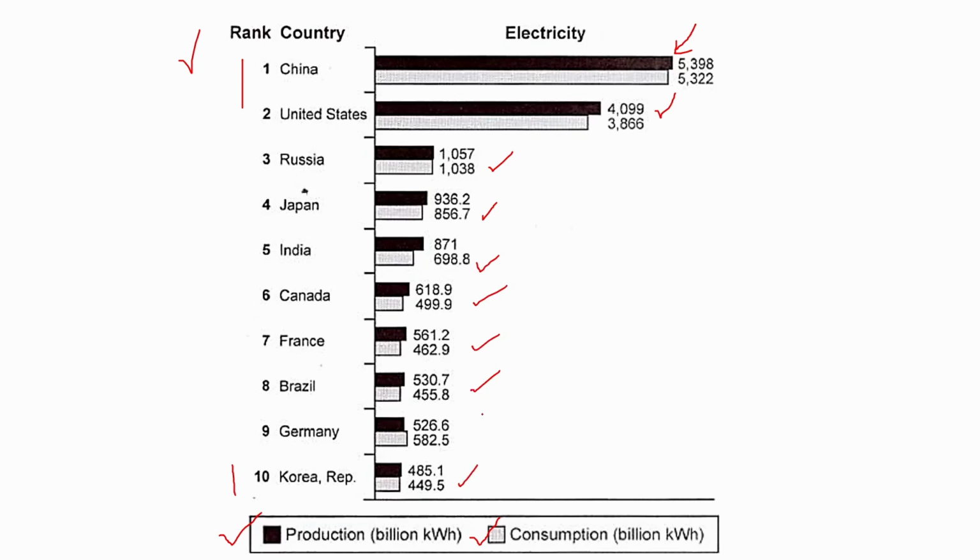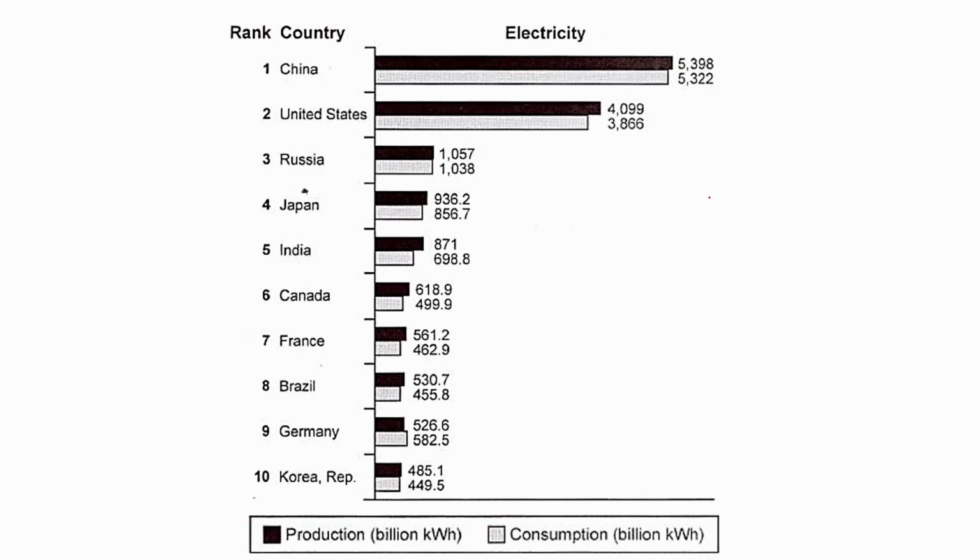So the only country that has more consumption than production is Germany. So this is something that stands out and we can mention in the overview and also in our body paragraphs. And also Russia, if you look at it more closely, you'll see that the production and consumption is nearly equal or the same. So this is something that I will also mention. So the highest, we have China, the United States, and then we have another category, Russia, Japan, India, and then the countries with the least amounts of production and consumption.